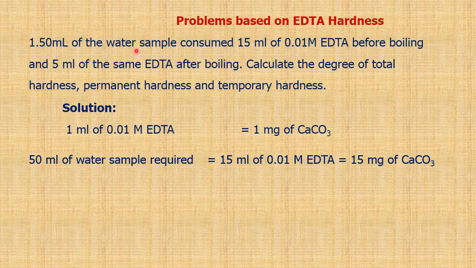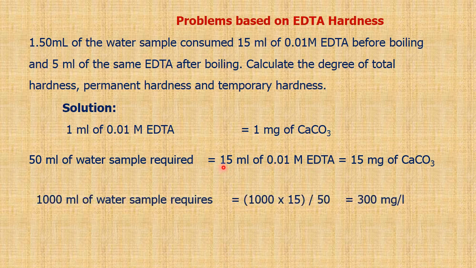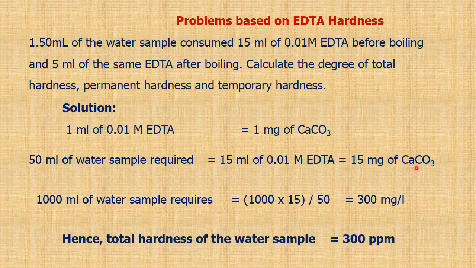Now we know the hardness for 50 ml, but we want always the answer for 1000 ml or 1 liter. So 1000 ml of water sample requires 1000 into 15 by 50, which is nothing but 300 milligram per liter. So since it is the water sample versus EDTA, hence it is total hardness of water sample, which is equal to 300 ppm.